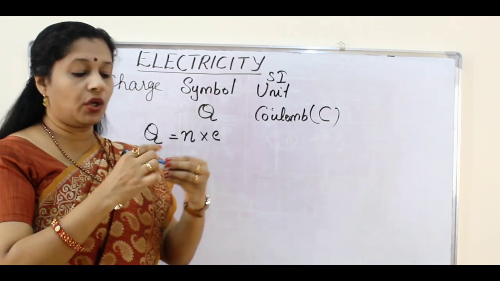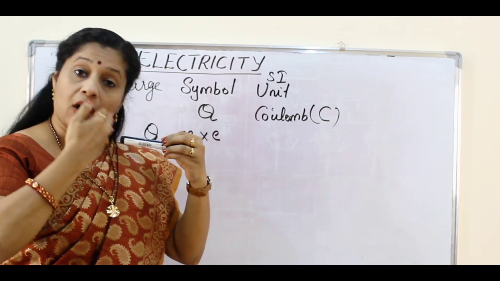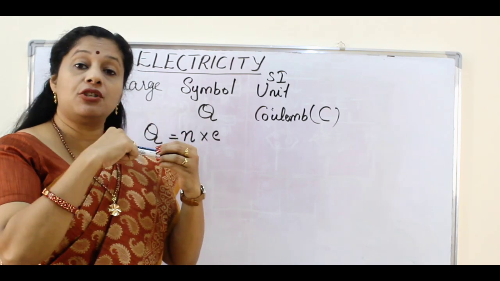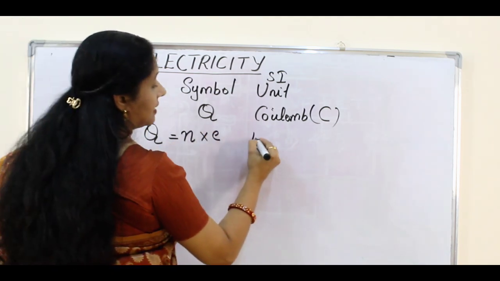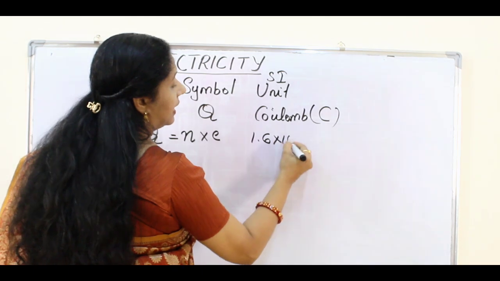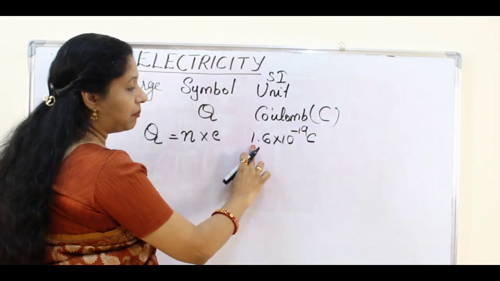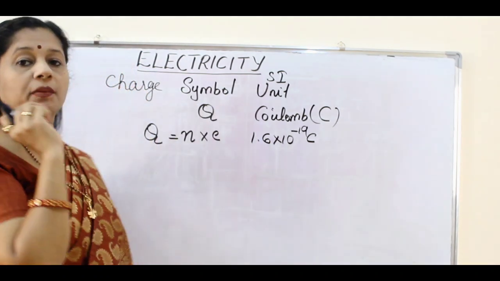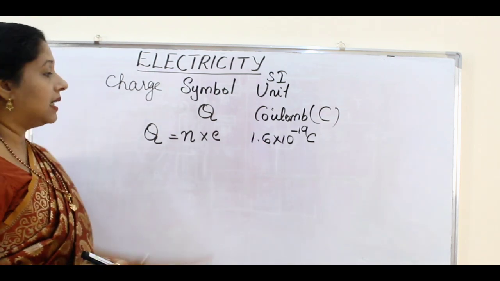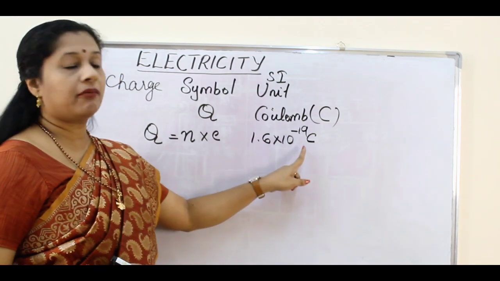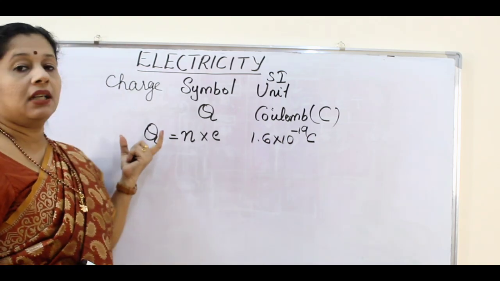If I want to find out the charge flowing through a particular point, I want to see how many electrons are passing, into the charge of each electron, right? One electron has a charge of 1.6 into 10 to the power of minus 19 coulomb. So suppose 100 electrons are flowing, what happens? Then it is 1.6 into 10 to the power of minus 19 into 100. We have to calculate that. This is how we find the charge.